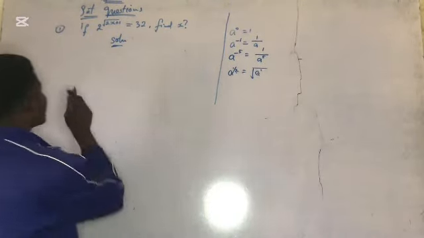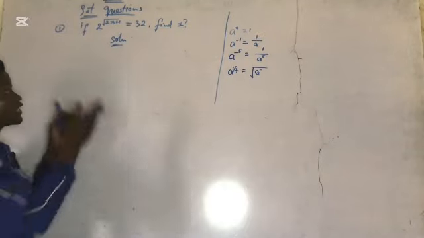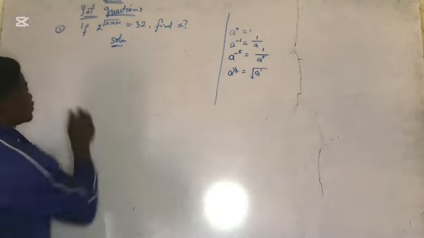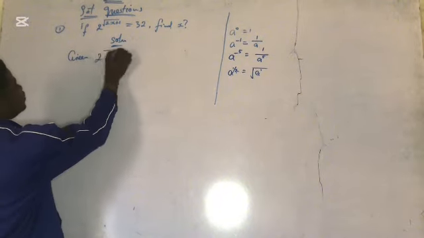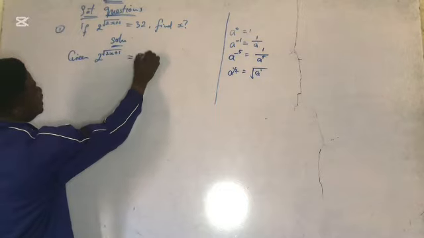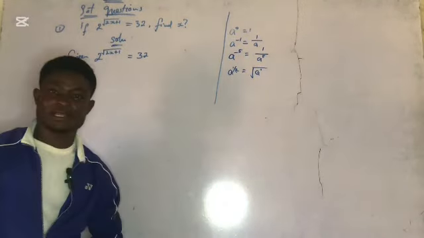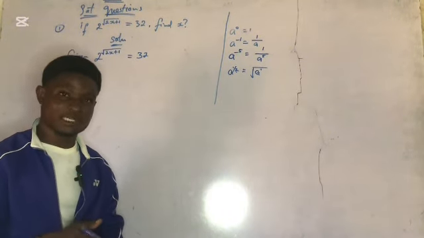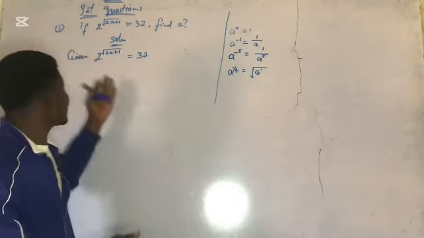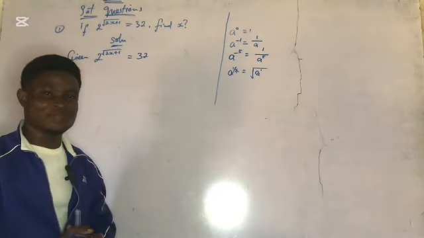Okay, for us to proceed, let's just answer this one first. You know that this is what? Exponential equations. Let's take this. We're given 2 raised to the power of the square root of 2x plus 1, which is equal to what? 32. See? So in exponential equations, either we make the powers equal or make the bases equal. Looking at this, we are going to make the bases equal, not the powers.